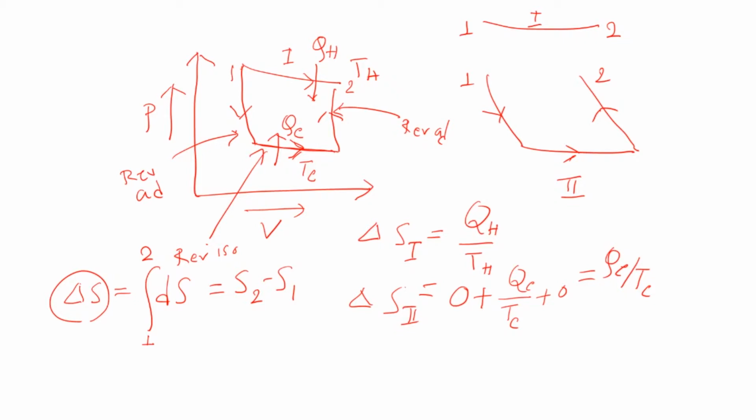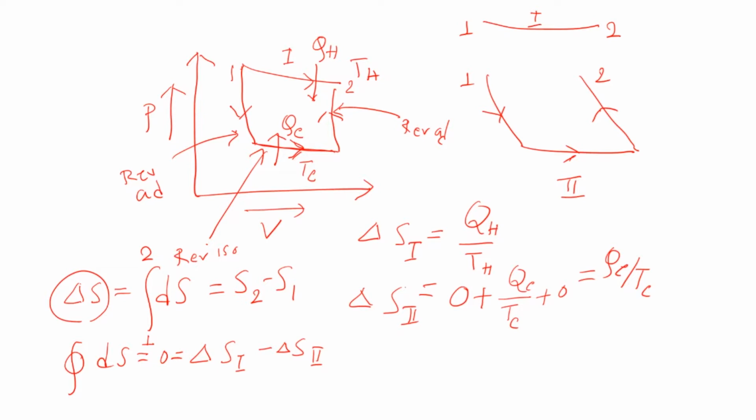Now we can always construct a cyclic process where we consider delta S1, and then the reverse of delta S2, which will make the entire process cyclic. Then we can argue that this has to be 0 because entropy is a state function.